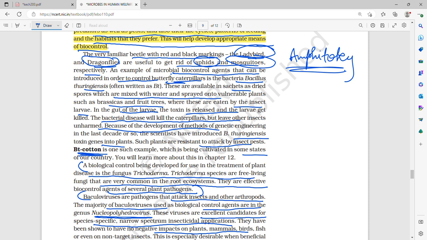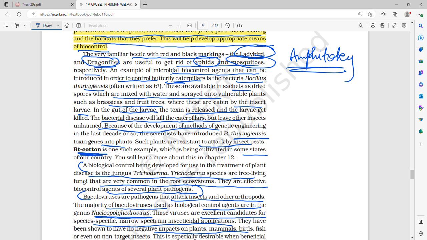Another example of a microbial biocontrol agent to control butterfly caterpillars is Bacillus thuringiensis. Bacillus thuringiensis, often written as BT, is available in sachets as dried spores mixed with water and sprayed onto vulnerable plants such as brassicas and fruit trees. When eaten by insect larvae, that is in the gut of the larvae, the toxin is released and the larvae get killed. The bacterial disease will kill the caterpillars, but it will leave all the other insects unharmed.